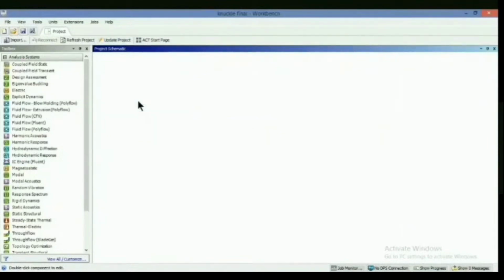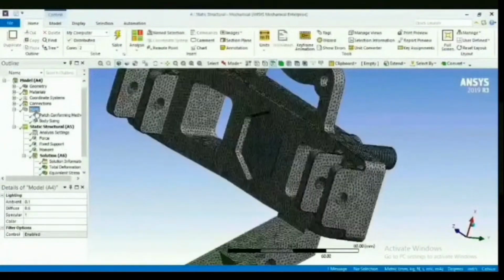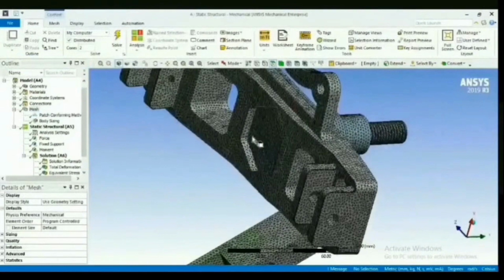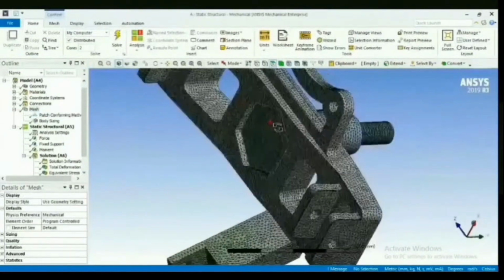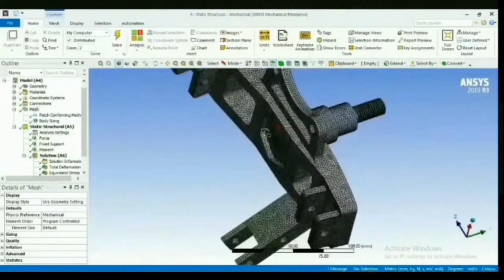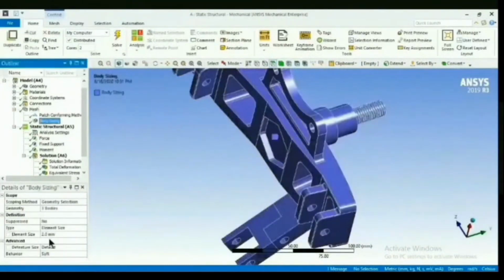Then the next step is we do the meshing. It means dividing the complex geometry into simple elements, and mesh influences the accuracy and the speed of the simulation. You can also give the element size for the meshing. Here we have assigned 2 mm as the meshing size.